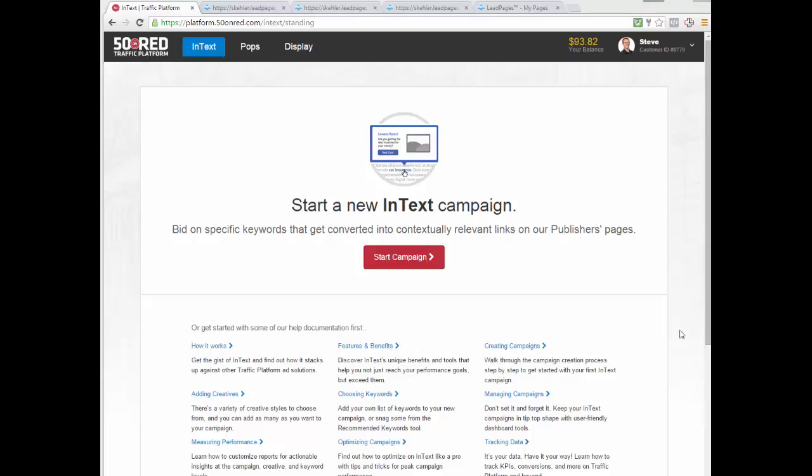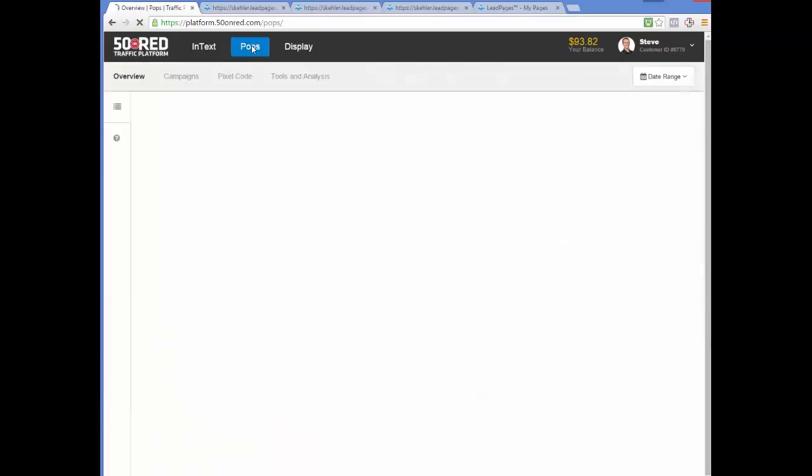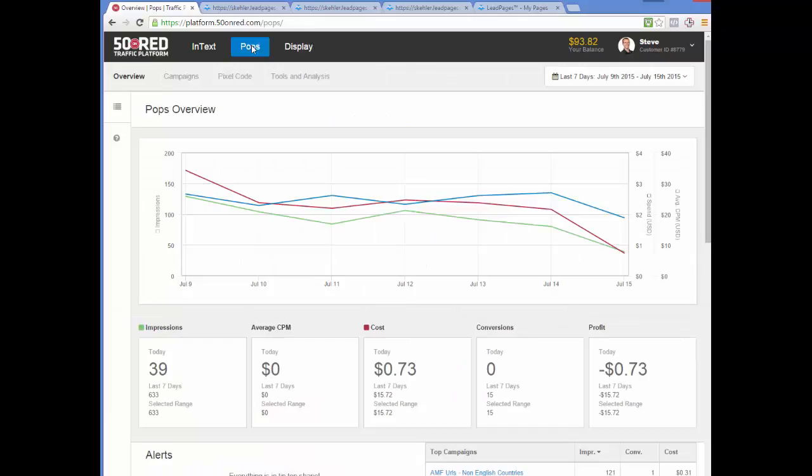So I've just logged in. This is the first screen that comes up, and we are doing pops, as in pop-up advertising. So it takes you right away to an overview screen. I've had some ads running as of recently, and it gives a little bit of data there. But we're going to not look at that. We're going to create our new campaigns.